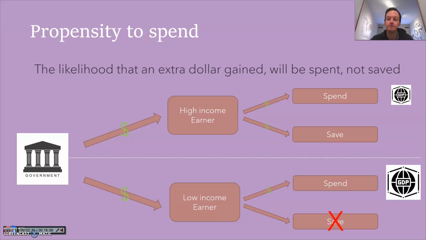And as a result, if these low income earners spend all of the extra money given by the government, then all of that money is transferred to an increase in aggregate demand and an increase in GDP. And you can see here by the relative sizes of the little GDP icons that a benefit of government spending money to improve the equity in the distribution of income, e.g. low income earners earning more money, then all of that money or a high percentage of that money is generally transferred to an increase in production, having flow-on benefits in the economy.